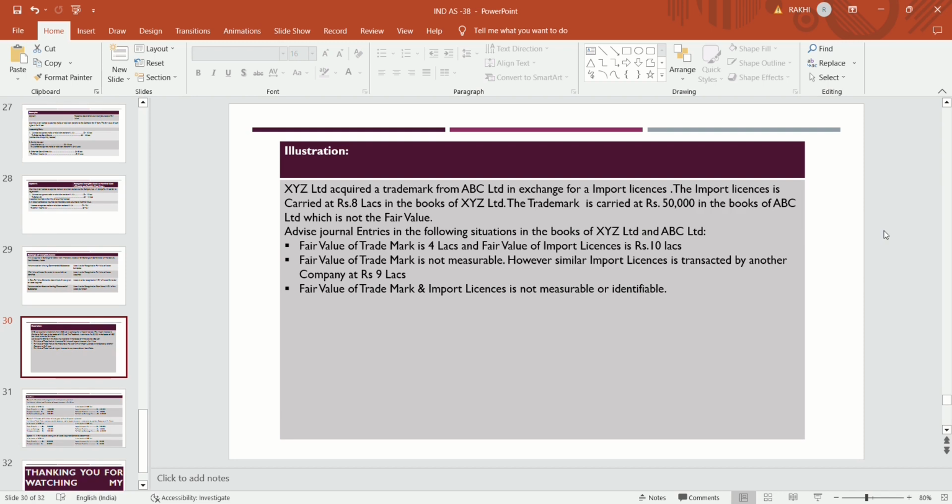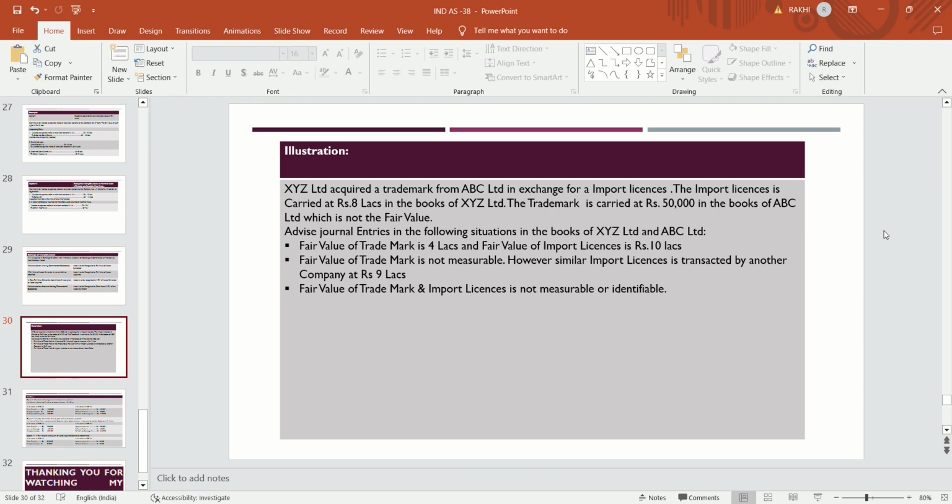Suppose XYZ Limited acquired a trademark from ABC in exchange of an import license, means XYZ acquired a trademark of ABC company in exchange of its import license. XYZ has an import license and ABC Limited has a trademark, and they exchange their assets with each other.